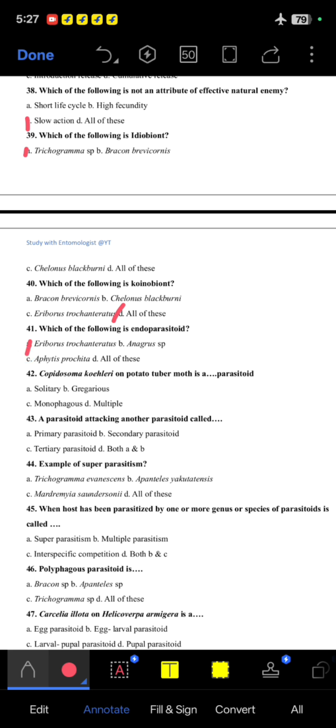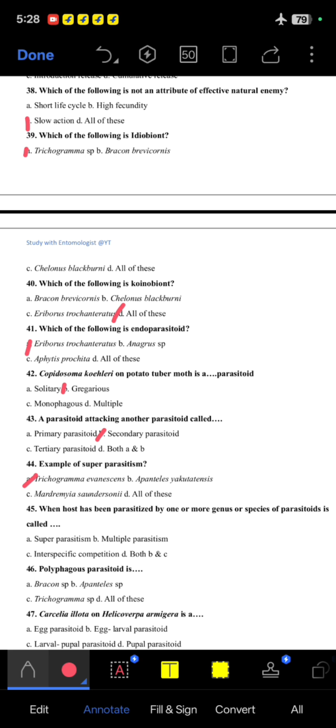Copidosoma koehleri on potato tuber moth is which kind of parasitoid? Gregarious, B option. 43. A parasitoid attacking another parasitoid is called a secondary parasitoid. 44. Example of superparasitism. An example of superparasitism is Trichogramma evanescens, A option.